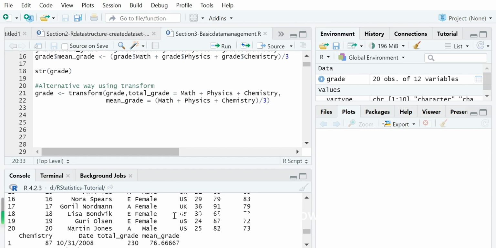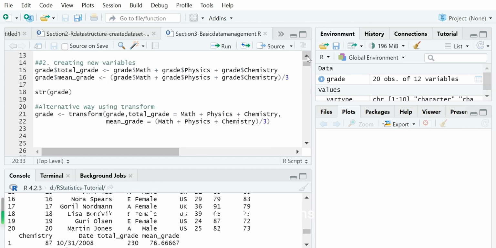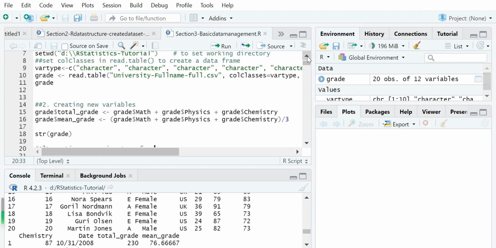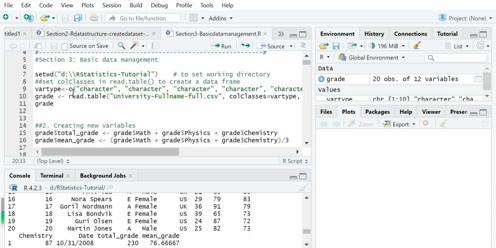So next, we will show how to perform these operations in RStudio. First we set the working directory using setwd, then read a CSV file from the working directory with the variable types defined.